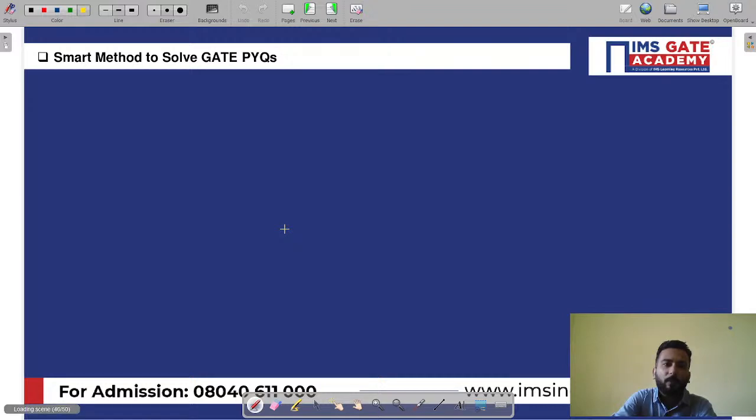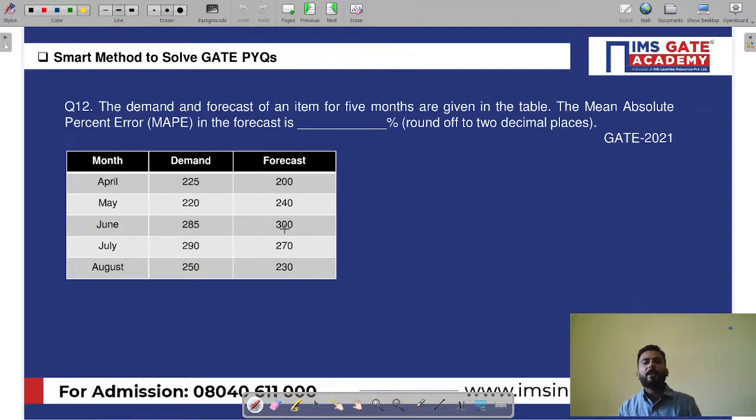the final question of the day, which I have taken from forecasting. I have taken care of all the important chapters. We have solved inventory in this 1 hour only, the probabilistic inventory model. I have solved LPP problems. I have told you some PERT CPM questions also. And now is the time that we wind up the session with a forecasting question.